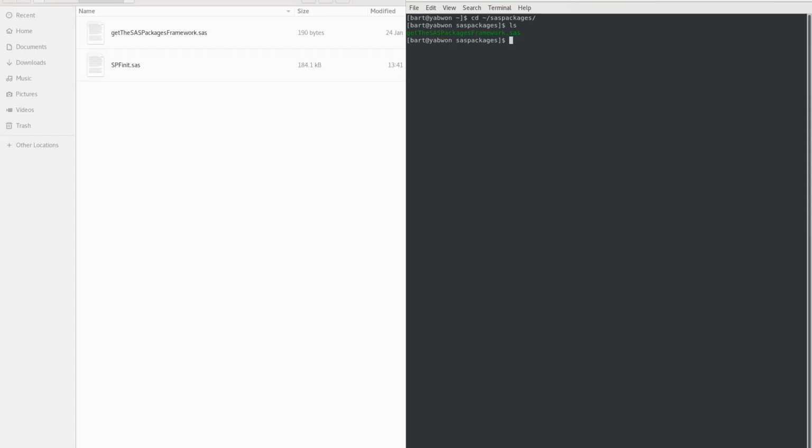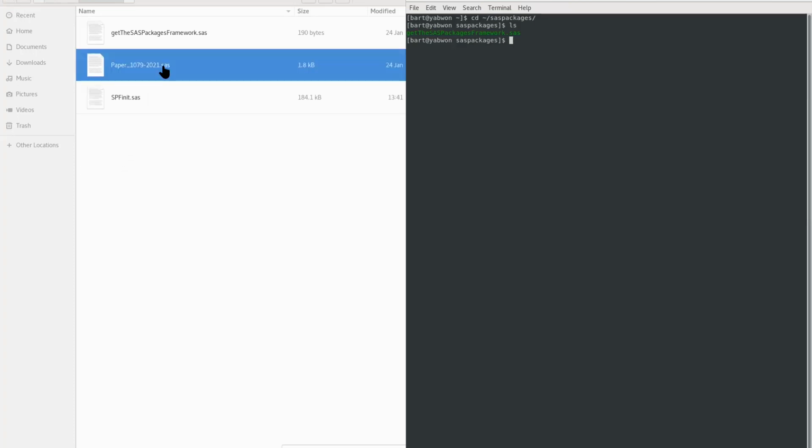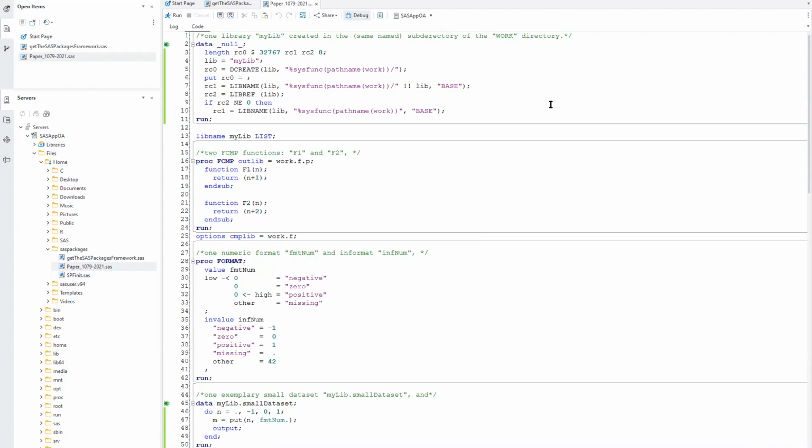For this presentation, I have this little SAS file containing the code from which we are going to build the package. Let me show you what components we have inside. This code contains several elements, 9 in total. There is a part of the code which creates a library named mylib. There are 2 functions created, f1 and f2.